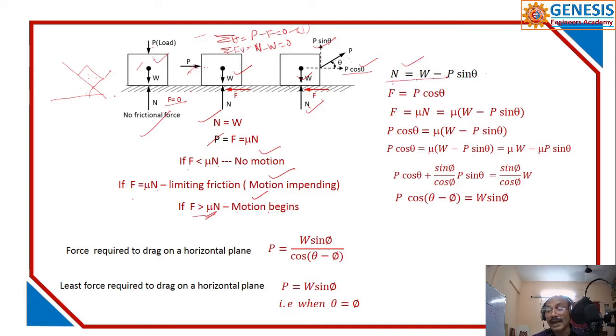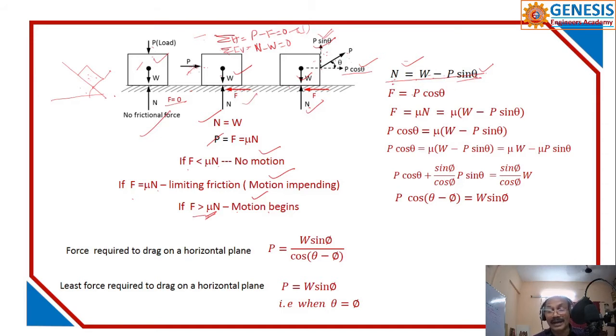So what you have to understand from this is that the normal reaction is reduced because the applied force has a vertical component. This component always tries to move the body up. In the earlier case there is no vertical component; in this case there is. If theta becomes 0, sin 0 is 0, then you will have the same equation as before.